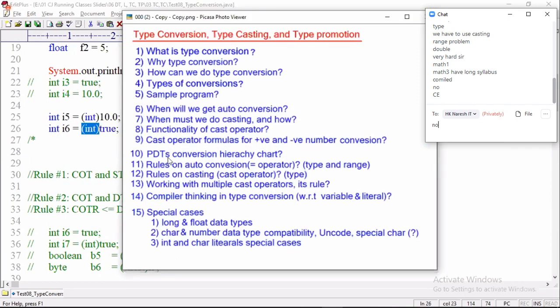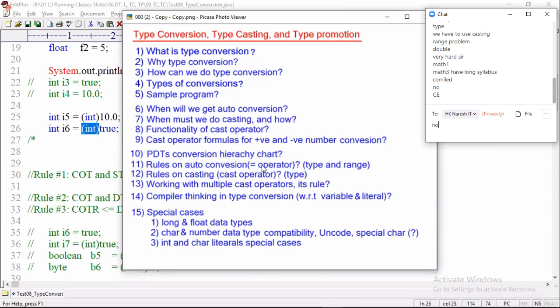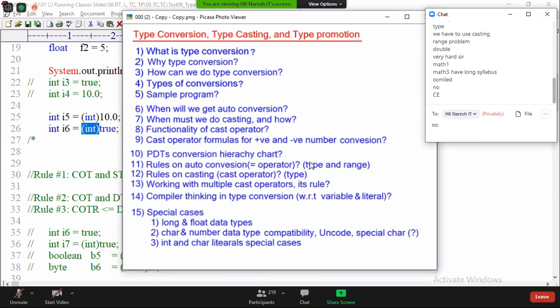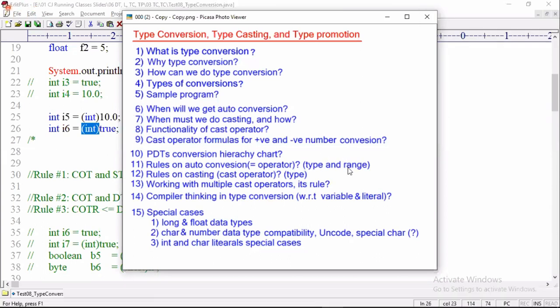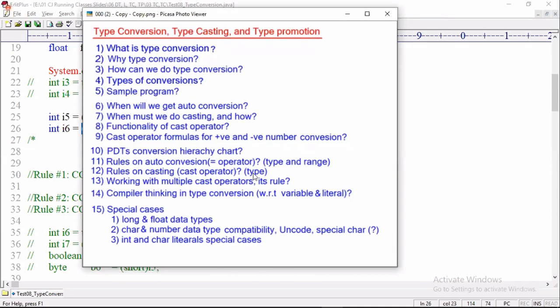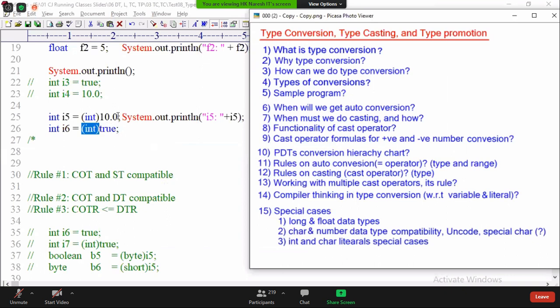Can you tell me what rules we must follow with the cast operator? What are the rules on auto conversion with the assignment operator? We have two rules. First, we have to verify whether the types are compatible or not. Next, we have to verify the range. Then what are the rules on casting? Nothing but the cast operator. Here, range we should not verify. We must verify only type.